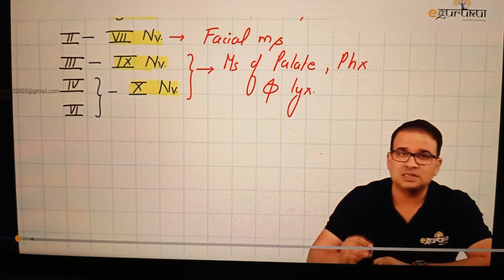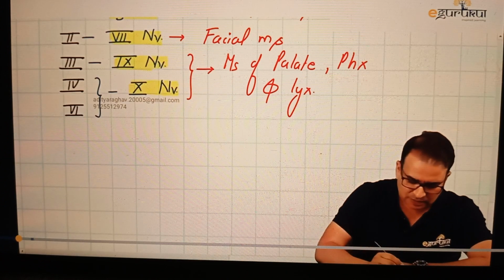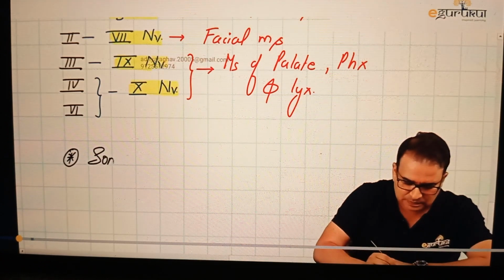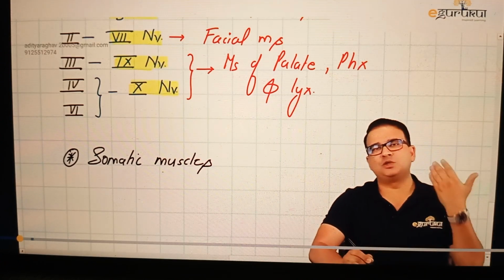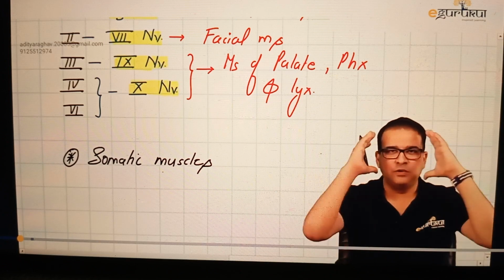So those muscles are called the somatic muscles. They are derived from the somites or somitomeres. So guys, I would say somatic muscles in the head and neck part. We have so many somatic muscles below, biceps, triceps. They are all somatic muscles. We're only focusing on this part right now.